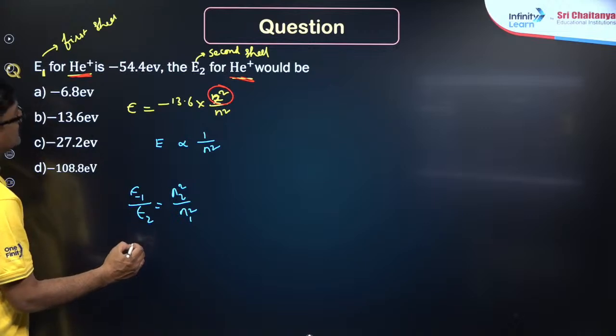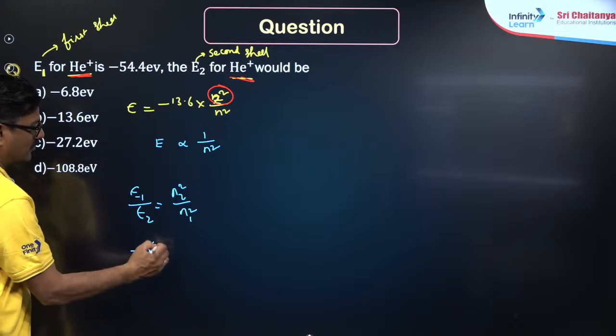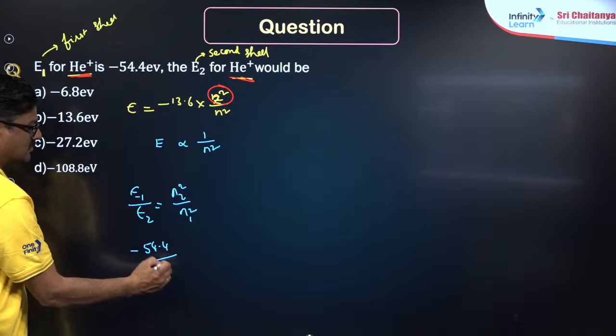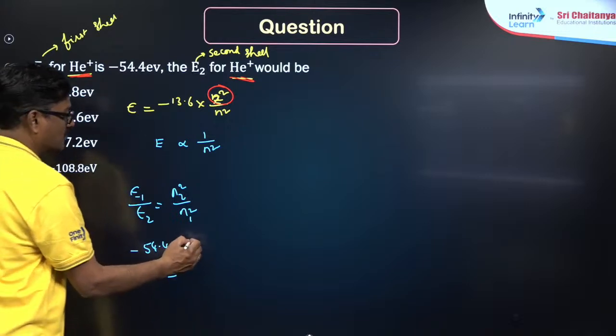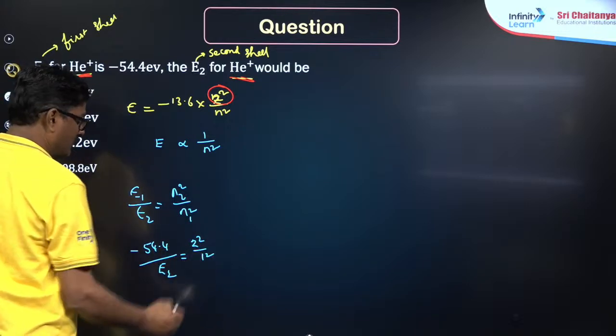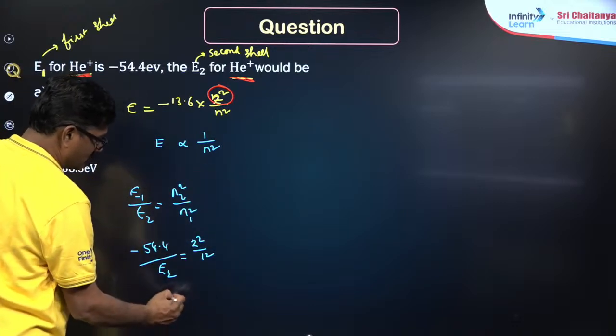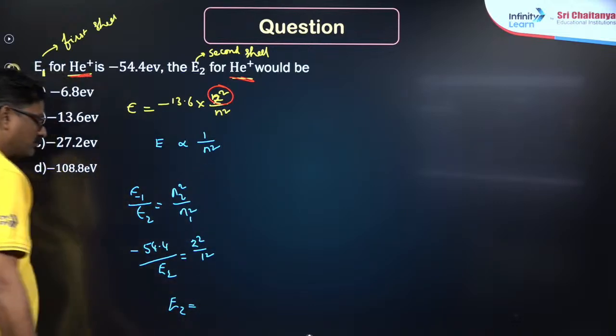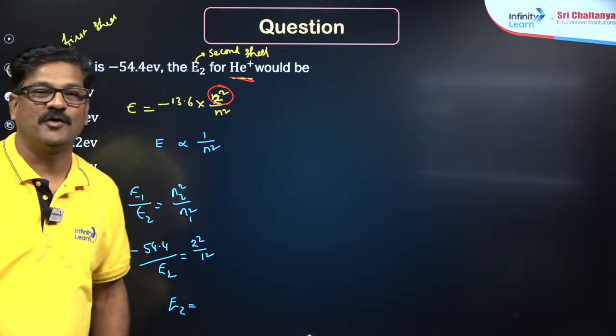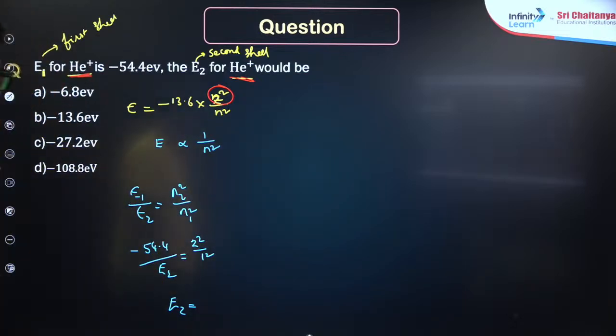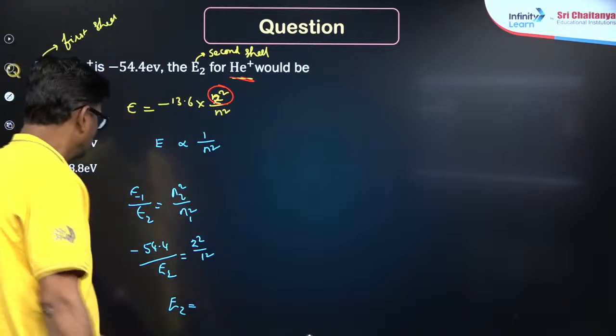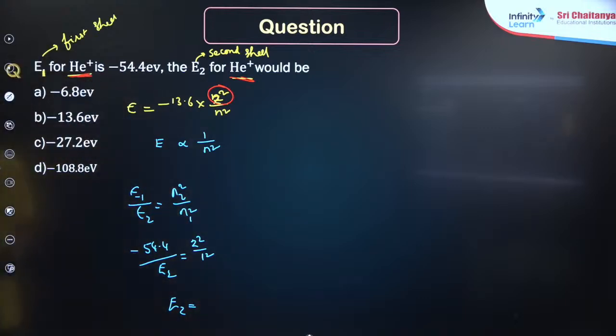E1 is given as minus 54.4. You are asked to calculate E2. It is going to be 2 square by 1 square. Solve it. What will E2 be? 54.4 by 4 is equal to 13.6.